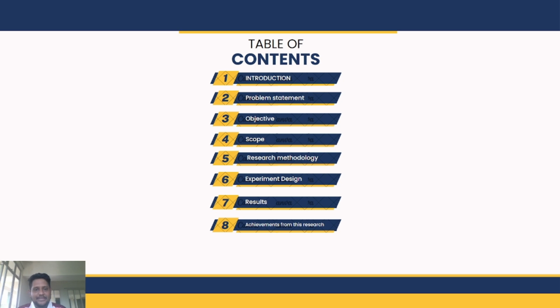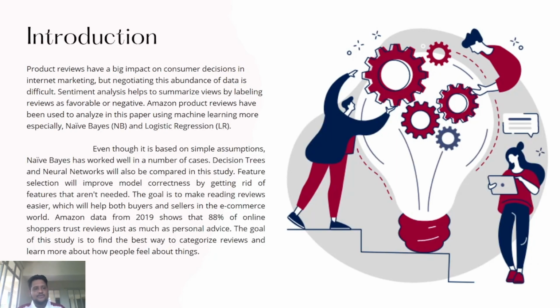So here is the table of content. First we'll do introduction, problem statement, objective, scope, research methodology, experiment design, result and achievement from this research. So let's start from the introduction.